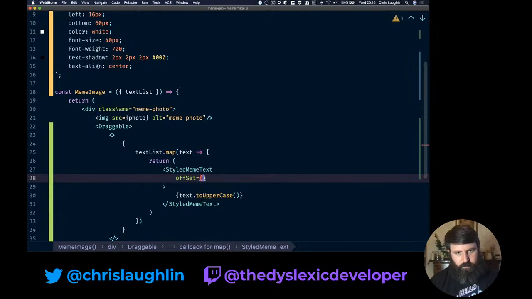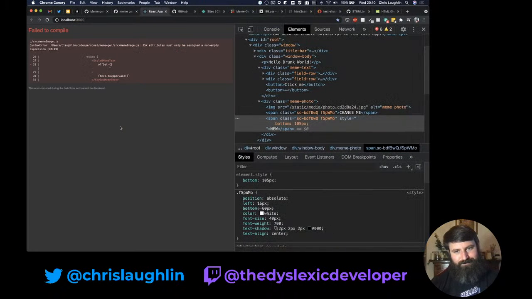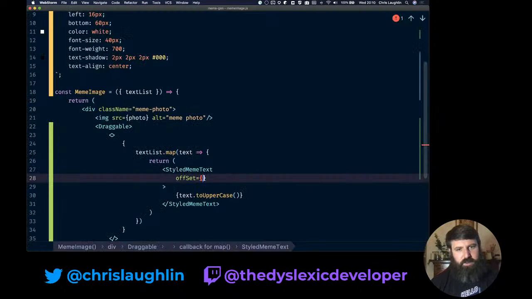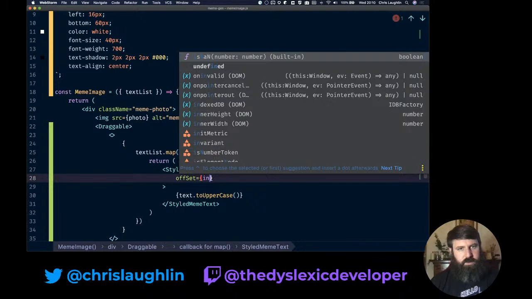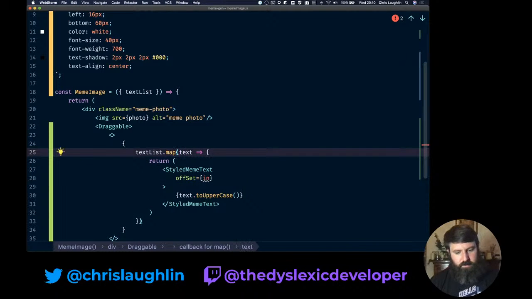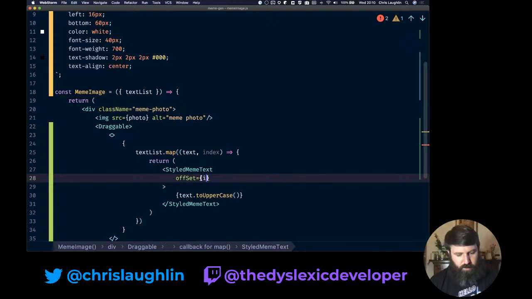offset, and be the index times, well, index plus 1 times 45. So I need an index here. I probably lost everyone on the stream right now, but it'll all work out.